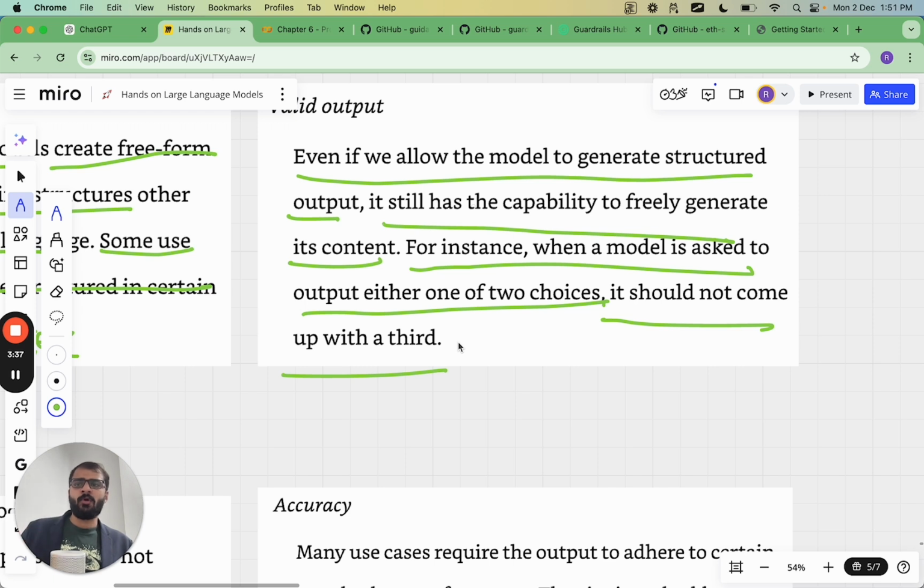Let's say if you ask the model to classify the movie review into either positive or negative, it should not come up with a third option which is neutral. How do we really make sure that large language models don't give such outputs?